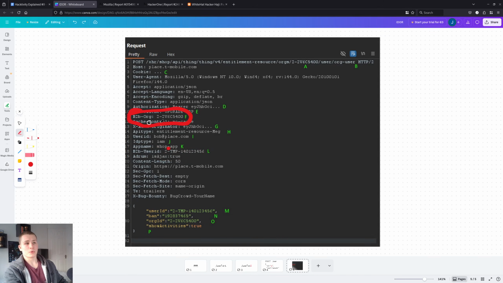Oh no, the B2B organization is the one from up here. And then the user ID is completely unique. And then you can see the actual request body, which not only has the user ID again, but also the organization ID as well. So you can see just how many different places there are to test for. And you literally have no idea which one the server is actually validating.